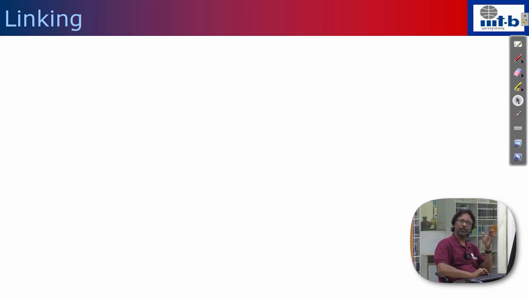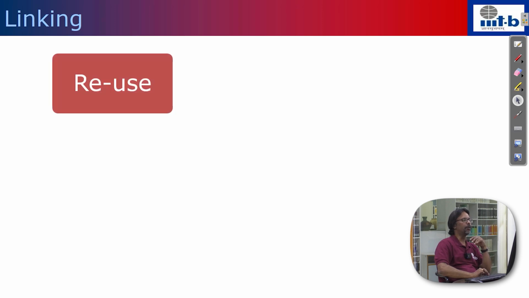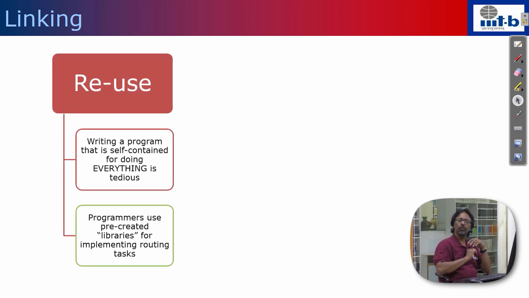Again, this is part of the life cycle of a program, wherein you would want to reuse functions that are written elsewhere, combine them into our program and invoke them. But somebody has to provide the executable, the machine language for those functions that are defined elsewhere.